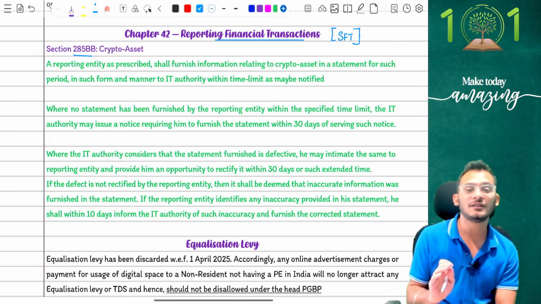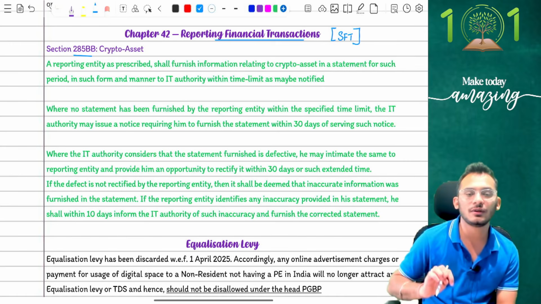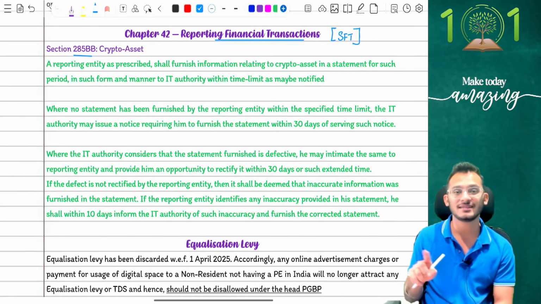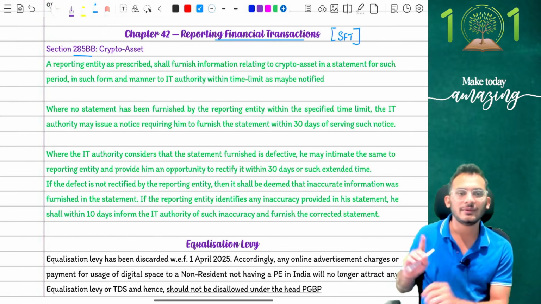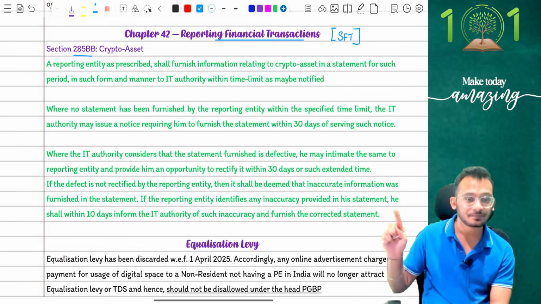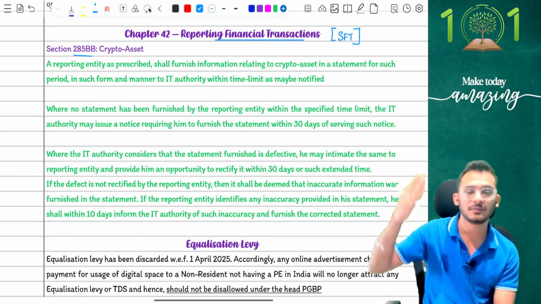Now, this has not been explicitly notified. It's a section which has been introduced. The rules around this are yet to be notified, so it will not be relevant for May 26 examinations. Maybe the rules will come for September 26 and Jan 27, but for May 26, there are no critical rules notified here. Read it, you'll understand it. You're not going to read it from an exam perspective, people, because there is nothing to read in this.